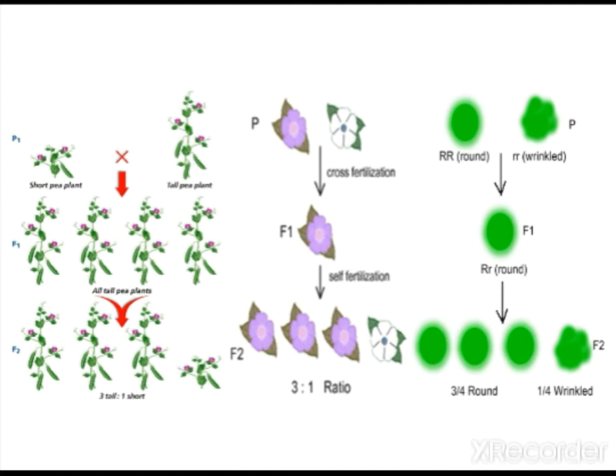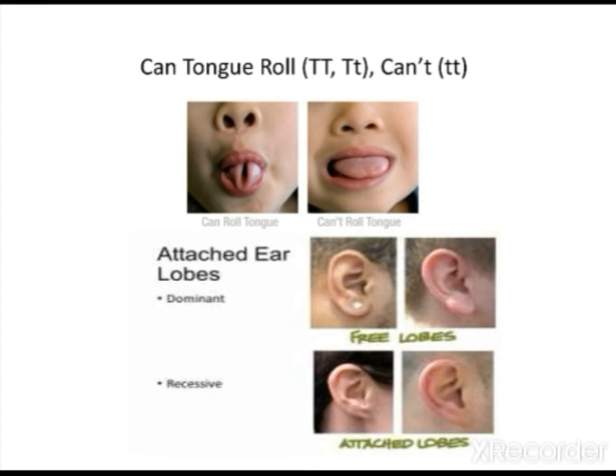Now let us see a few dominant and recessive characters in human beings. You can observe these among your friends and family members. Rollers and non-rollers: tongue rolling is the dominant character. Those who have capital T gene and capital T small t gene are able to roll, and when they have small t small t genes, they are not able to roll at all. You can try it at home, children.